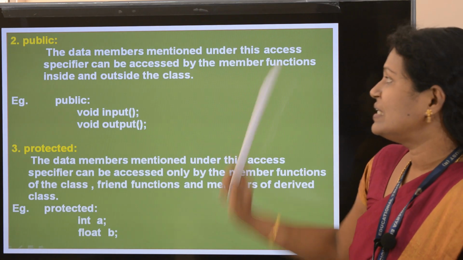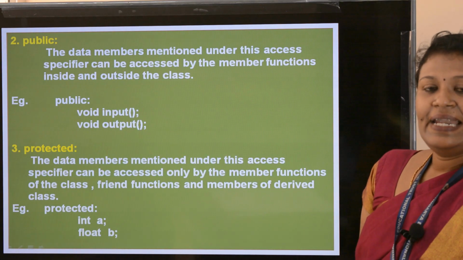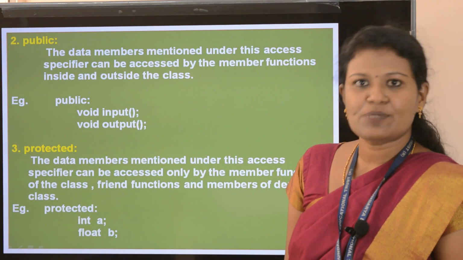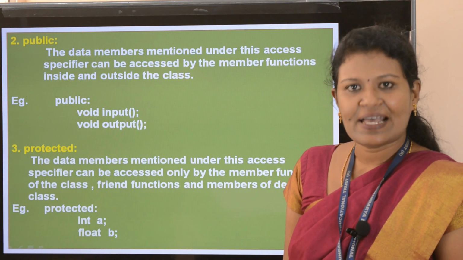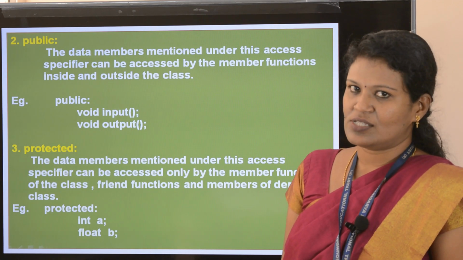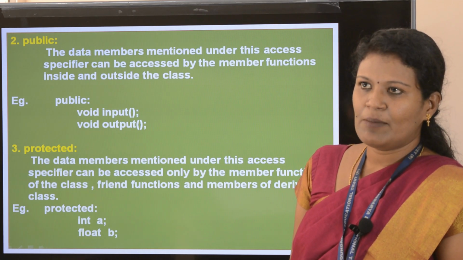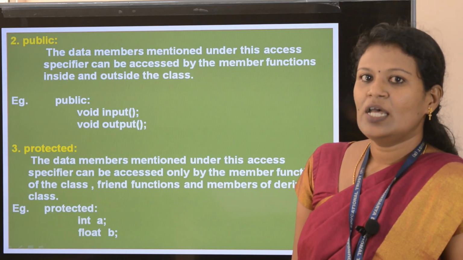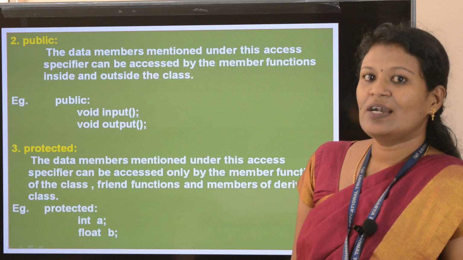In simple terms, the data members under the public access specifier can be accessed both inside and outside the class. Match this with the example, where I told you everyone knows the smartphone password.